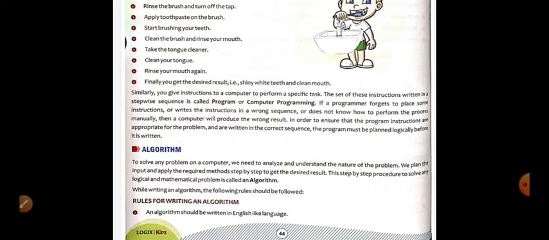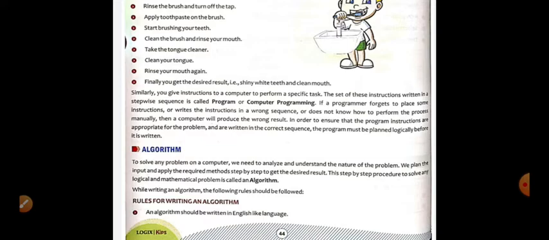In order to ensure that the program instructions are appropriate for the problem and are written in the correct sequence, the program must be planned logically before it is written, and this is known as algorithm. Whatever we plan to make any program, that is known as algorithm, and it is clear in this definition also.